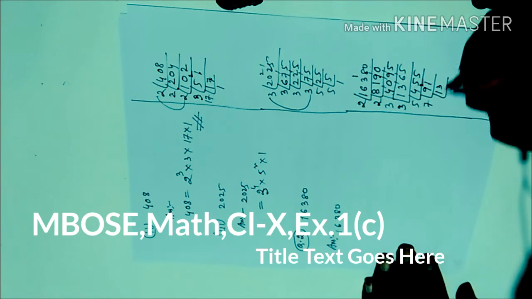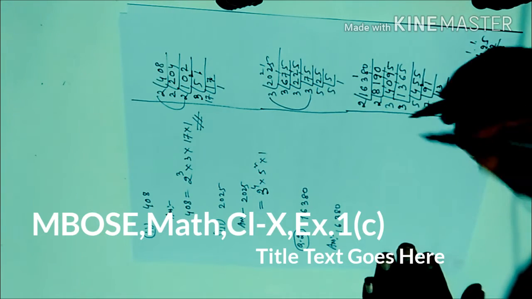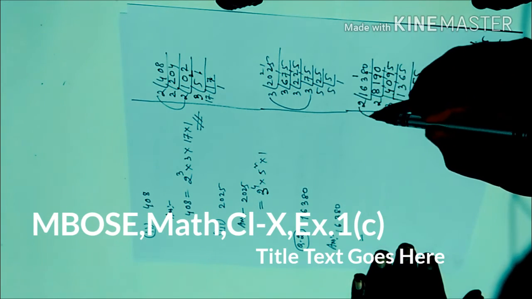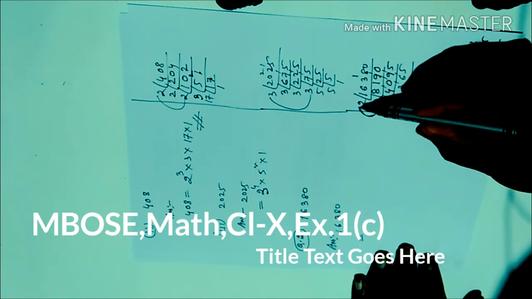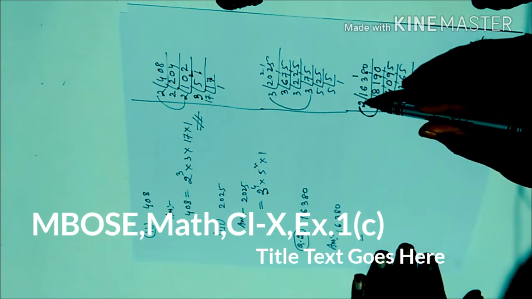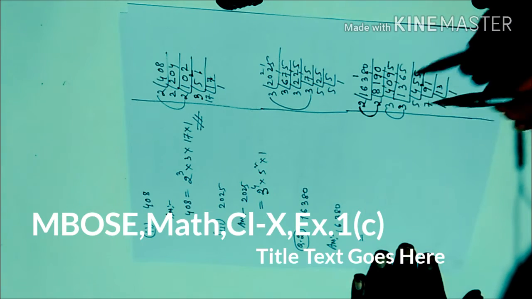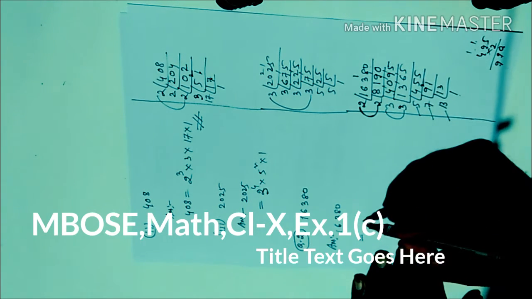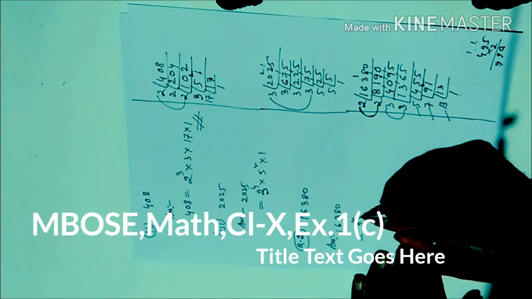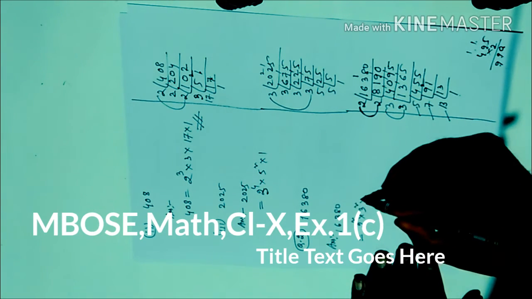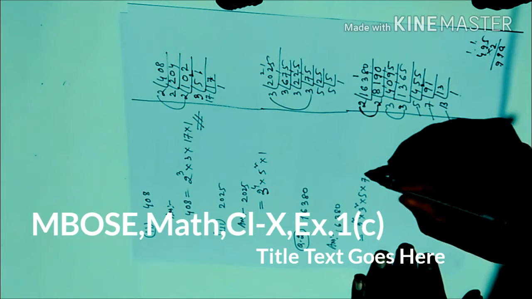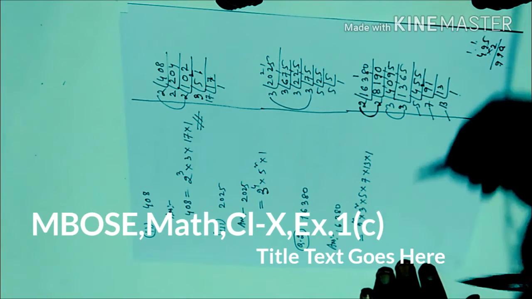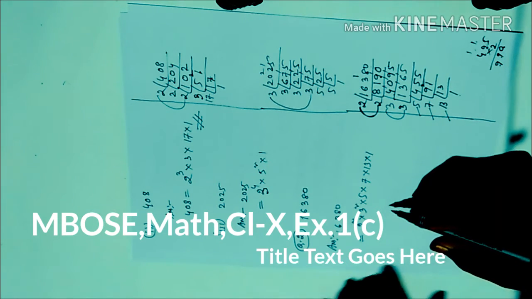Next 13 and 1. So what are the factors? You write in exponential form. Exponential means we have to write in powers. 2 is 2 times, 3 how many times? 2 times, 5 only 1, 7 1, 13 1 and 1. So you write in exponential form: 2 squared, 3 squared, 5 into 7 into 13 into 1. So question number 2 is finished.